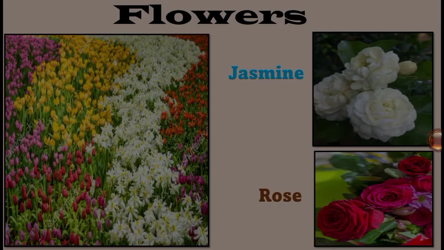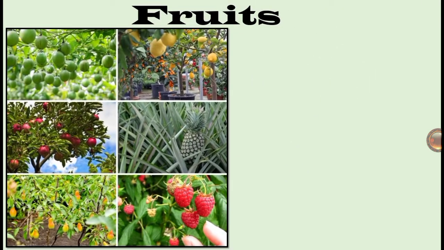Next, fruits. Fruits grow from flowers of the plant. Plants give us varieties of fruits. We eat fruits like apple, banana, pineapple, oranges, mangoes, strawberry. Fruits are very tasty and good for our health.